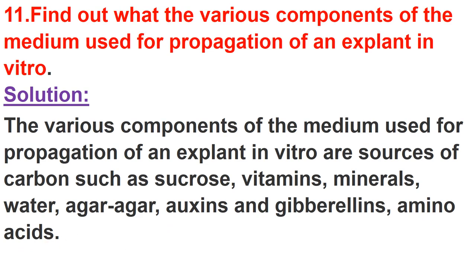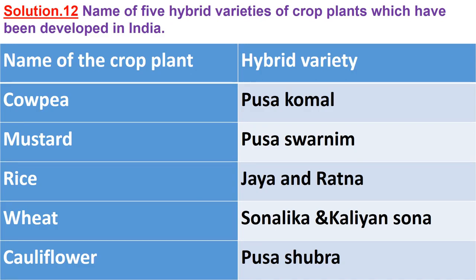Now this is the answer for question number 12 of NCERT. Name 5 hybrid varieties of crop plants which have been developed in India. So these are names of crop plants and these are hybrid varieties. Cowpea is the name of a crop plant and the hybrid variety of cowpea is Pusa Komal that has been developed in India. Mustard variety Pusa Swarnim also has been developed in India.